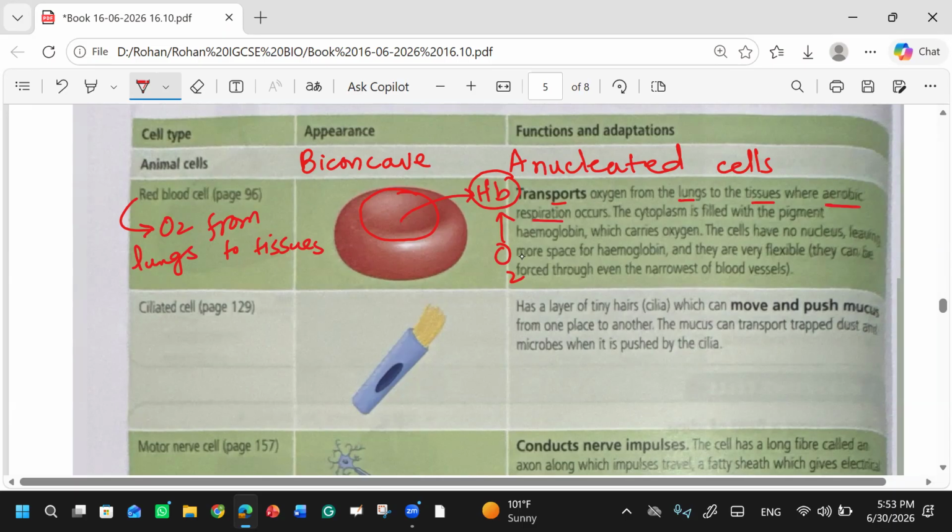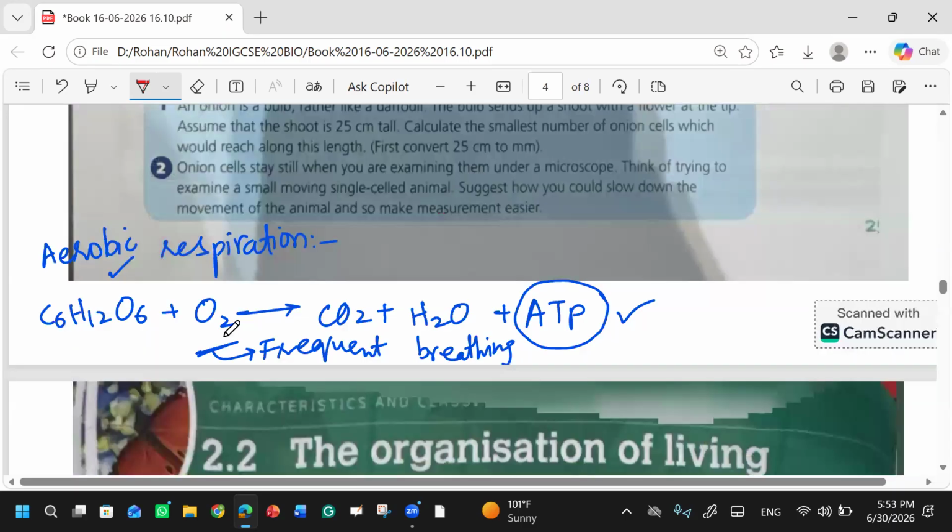Now they have mentioned the reason why oxygen is transported: for aerobic respiration. Why is oxygen transported to the cell? For aerobic respiration, to convert glucose into ATP. What will happen to these things which are produced in the cell? ATP is utilized by our body.